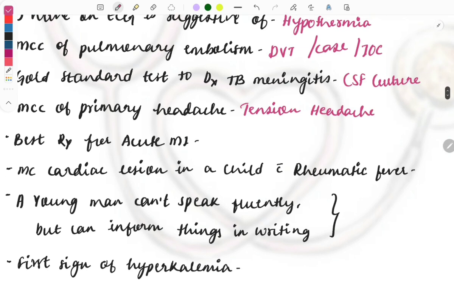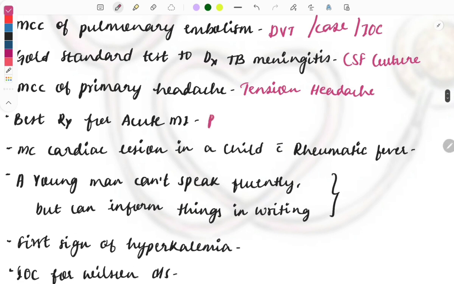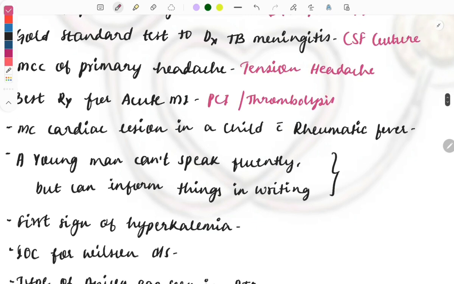Then the best treatment for acute MI is PCI, percutaneous coronary intervention. This is the preferred one, and it depends on the time also. If the patient comes to the hospital beyond the limited time window, then we will give thrombolysis. So if the question is as simple as this, then PCI. But if they mention any time and ask about other modalities, then thrombolysis.